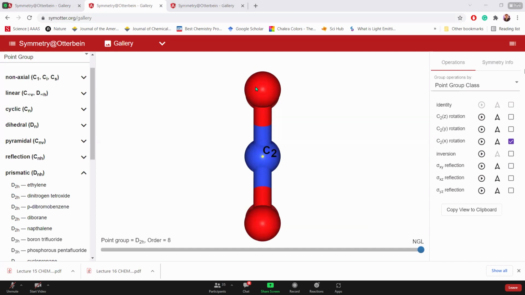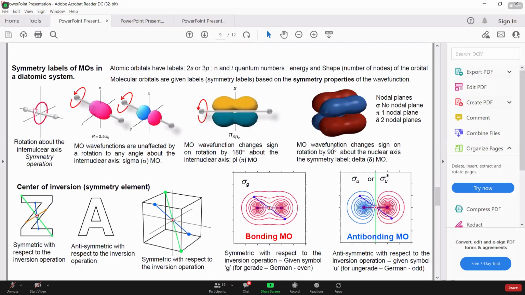The third system is the delta bond, and its definition states that rotation by simply 90 degrees leads to a change in phase. Consider this: if you are looking through here, the axis passing through the center of all four electron density plots is the z-axis, right? So this is sort of a square, and if you rotate by 90 degrees, this is going to replace this one, this is going to replace this one, and this one. So rotation by 90 degrees leads to change in phase. It will be more clear by the model. Let's go through that.